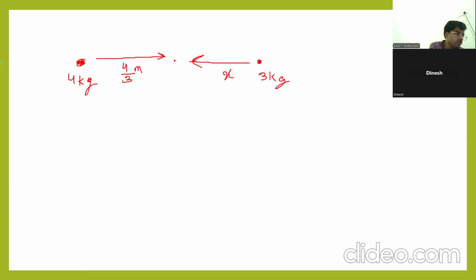Solve this. One minute, sir. M1 D1 is equal to M2 D2. Yes, very good.